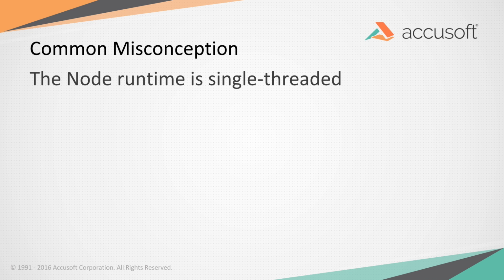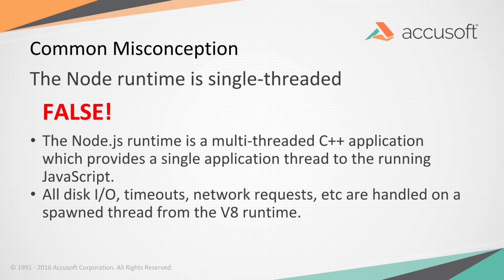One of the common misconceptions you can find a lot in searching for Node single-threaded is that the actual runtime of Node is single-threaded, and this is false. Node.js runtime is a multi-threaded C++ application. It's based on the V8 engine for JavaScript. It definitely spawns a lot of threads, but it allows your application in JavaScript to run on a single thread. JavaScript in itself is not a multi-threaded language. So for all of your disk I/O, the timeouts you set, network requests, the V8 runtime is going to spawn a thread for those. You just don't manage it. It's an entirely managed system for threads.